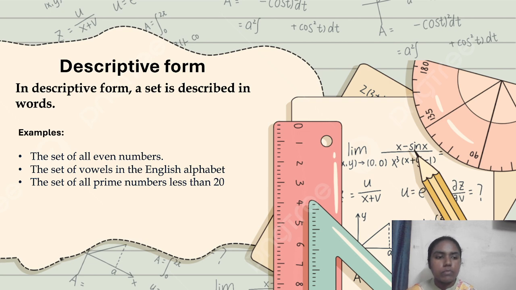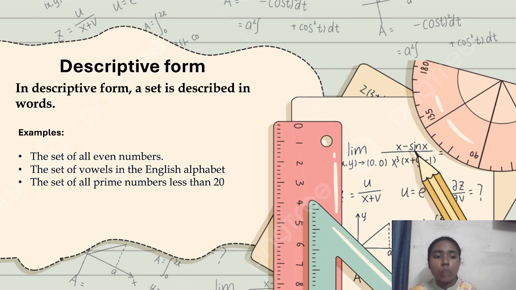For example, if you see a set of all even numbers, here they are telling that there is a set and that has the elements of even numbers, and they are denoting it, describing it using words: set of all even numbers.